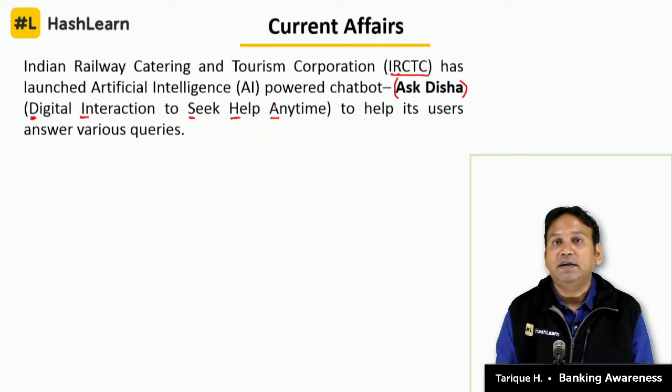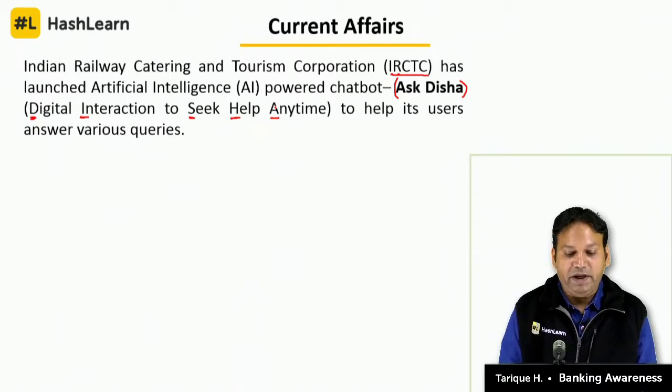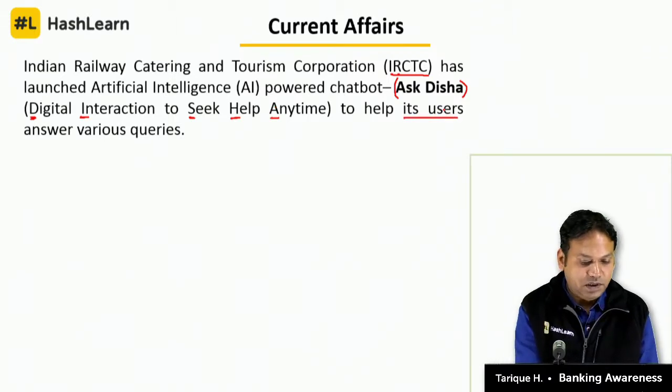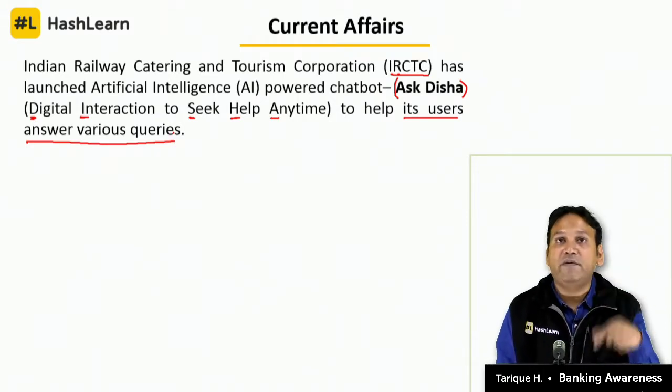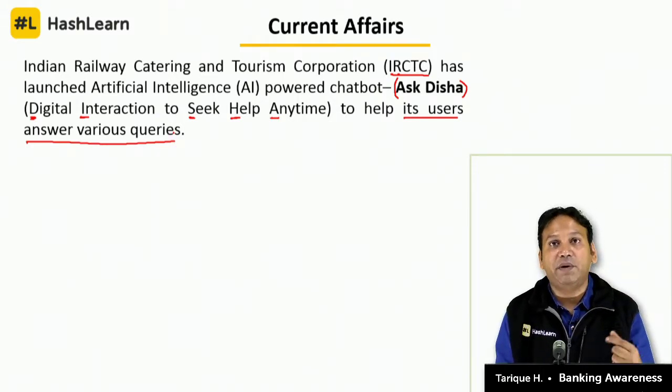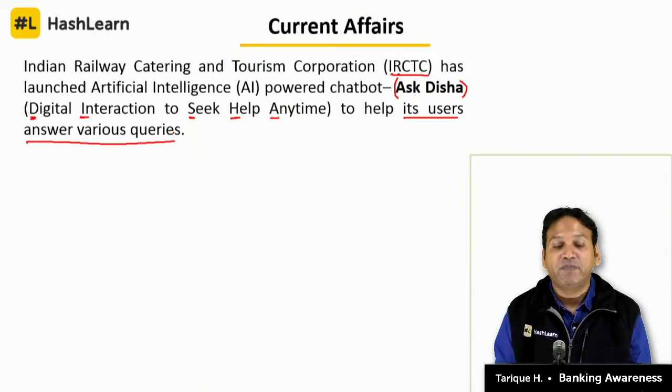Disha, digital interaction to seek help anytime, helps railway users get answers to various queries, like when the train is going to arrive and on which platform it will come, all those queries that we have. Now instead of calling and finding out, there is an artificial chatbot called Ask Disha.